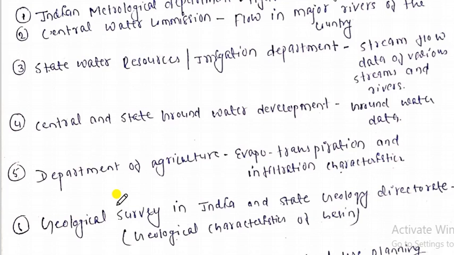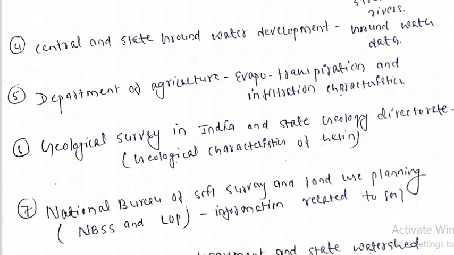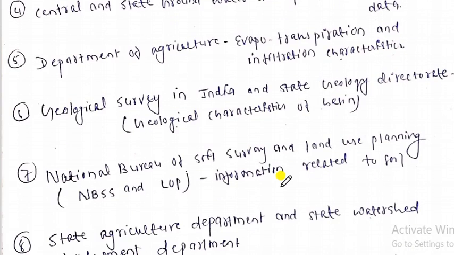Similarly, the central and state groundwater development departments and the department of agriculture. So my dear friends, no need to explain all these things because these are the agencies which are collecting this data, right? ये सब एक agency है, ठीक है। जो इंडियन गवर्नमेंट का जिसका काम है कि ये जो हाइड्रोलॉजिकल डाटा है उसको कलेक्ट करे और उसे इफेक्टिव वे में मेक करे।